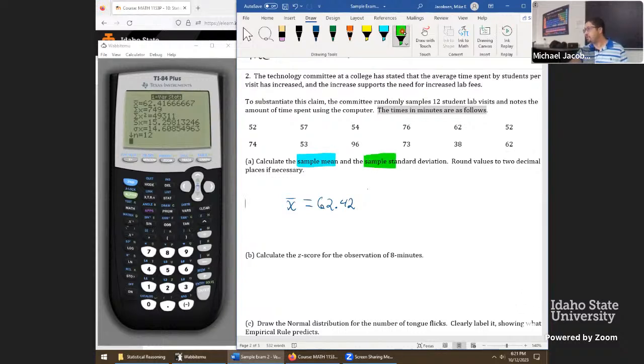Next, for the sample standard deviation, our author typically will write it as S. So grab the one that goes SX, like you see right here in the calculator. So S equals 15.26 after rounding. I want to remind myself once I do this, although I never take points off for this, it's a good idea to put units in just to remind ourselves of the context. If we have to give an interpretation, that's always helpful. So that's 15.26 minutes, and the average time in the lab was 62.42 minutes.